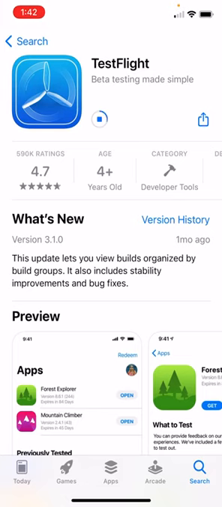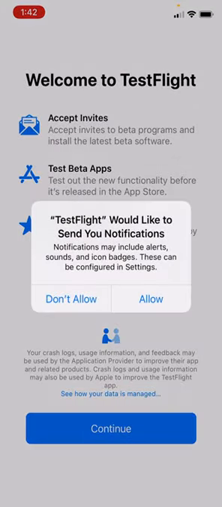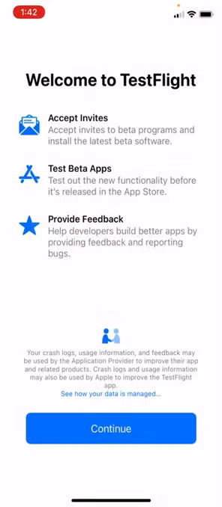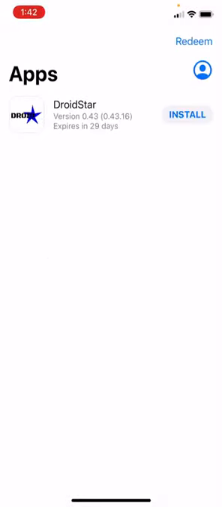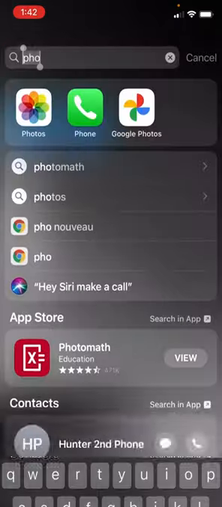Depending on your cell phone connection and or your internet connection, this may take a few seconds or it may take a few minutes. But once you get to open, simply open it, allow TestFlight to send you notifications, and hit continue. Return back to your home screen on your device and open up a browser. That could either be Chrome or Safari.